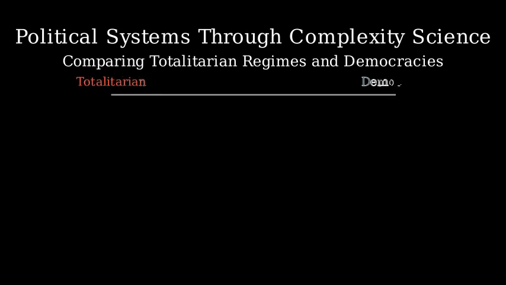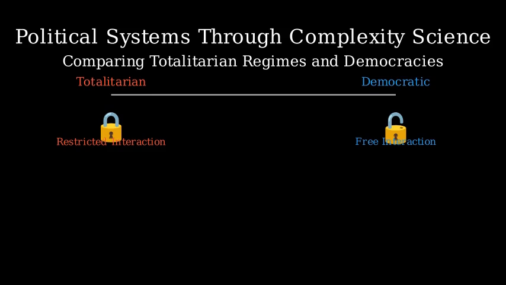At one extreme, we have totalitarian systems that severely restrict the interactions between agents, whether those agents are citizens, institutions, media outlets, or political parties. At the other end, we have democratic systems that generally allow for free interactions, adaptations, and information exchange between these same agents. Let's begin by examining how these systems differ in terms of their network topology and connectivity.